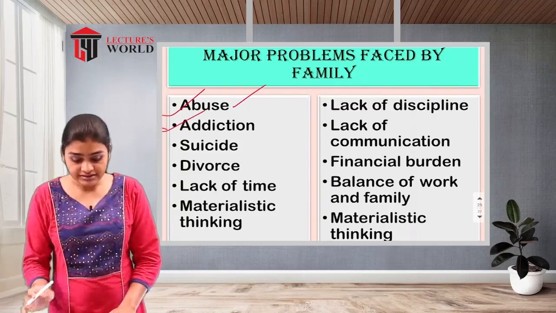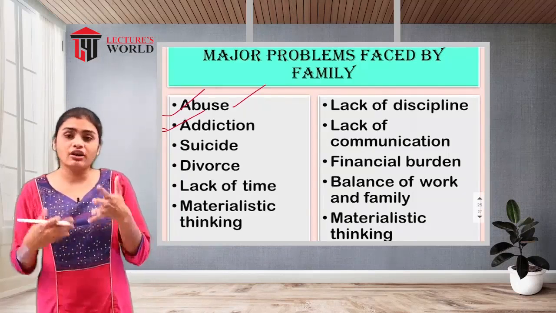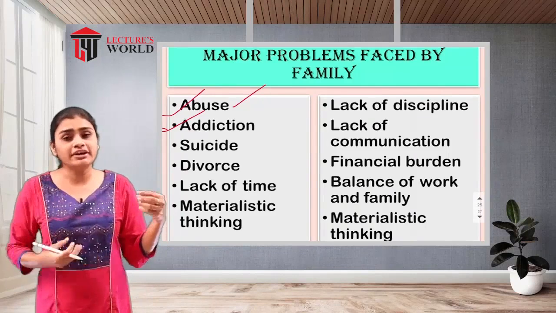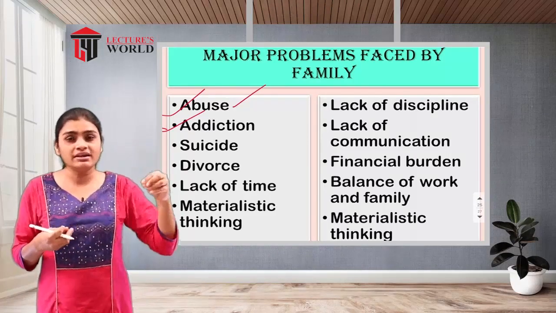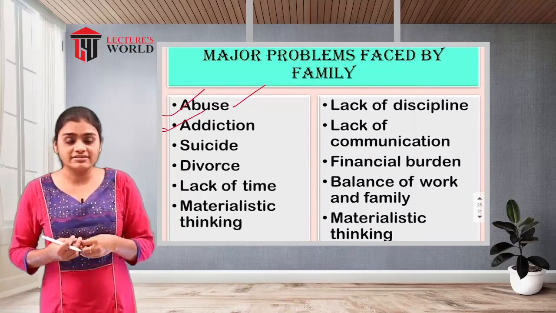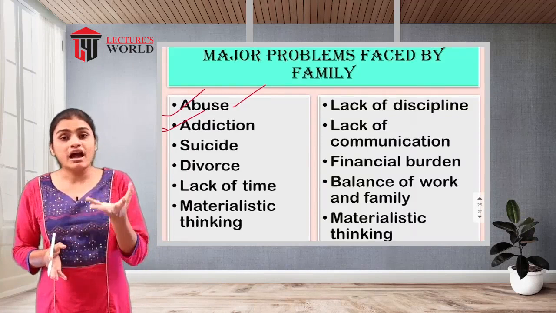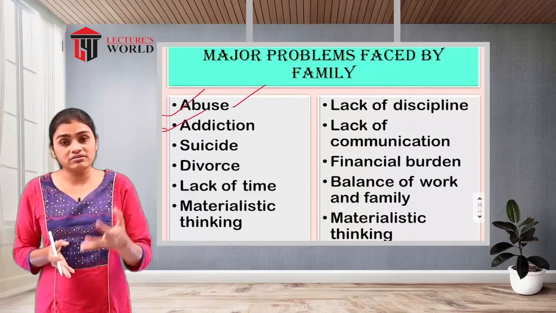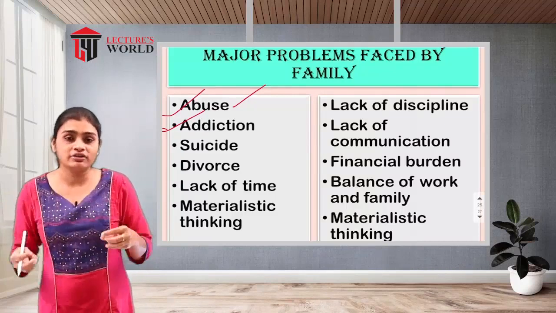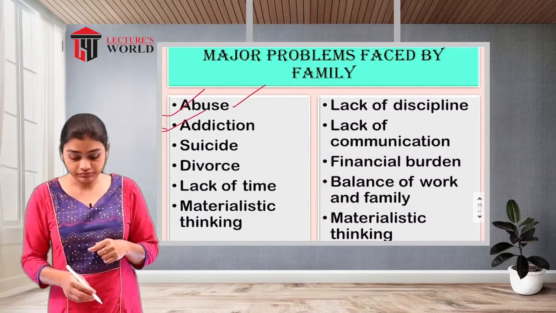Then the next problem is addiction. Addiction is when an individual physically or physiologically depends on a substance and won't be able to survive without it. For example, alcoholism or smoking. The family member will be totally dependent on that type of substance. So that is addiction.